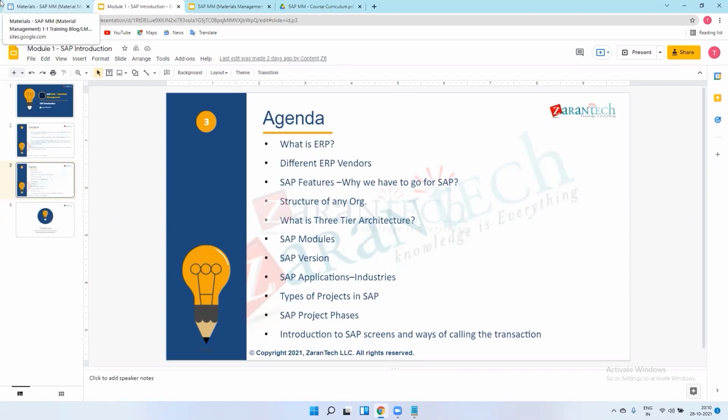Unit testing means we have three systems. Suppose you are going to implement one project. You will have three systems: one development system, one test system, and one production system. Whatever you do, you first do in the development system. In the development system, after configuration, you do UT, unit testing. After that, you transport your request from development to test, meaning you transfer your changes from development to test. How we transfer, I will show you in the system. So the unit test happens in development only.